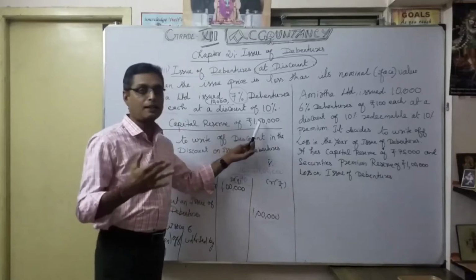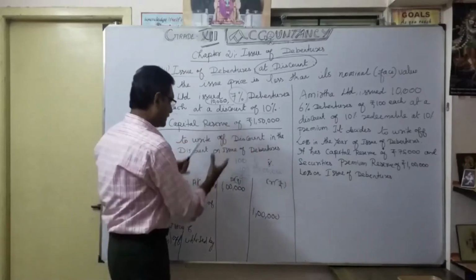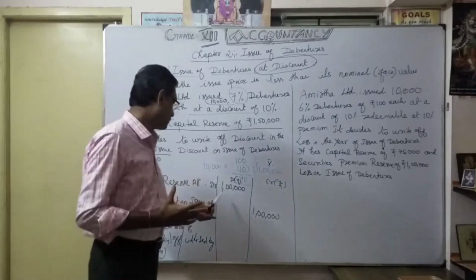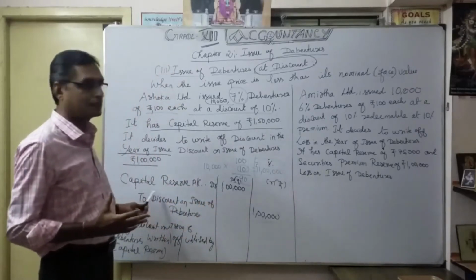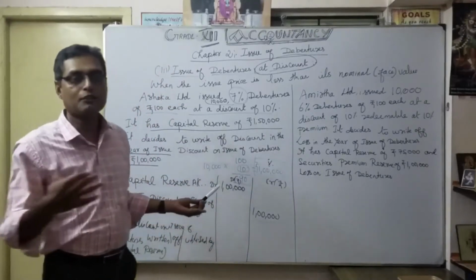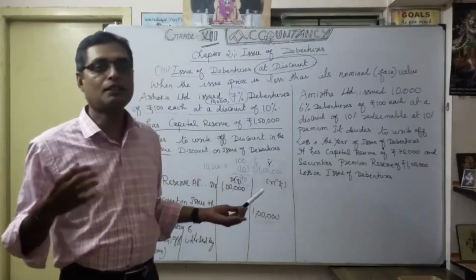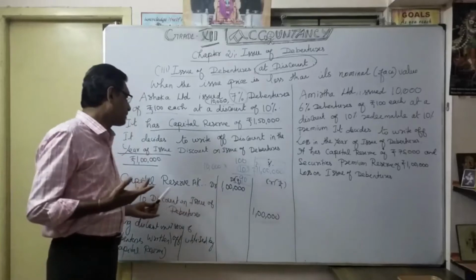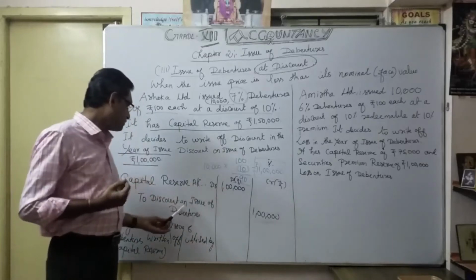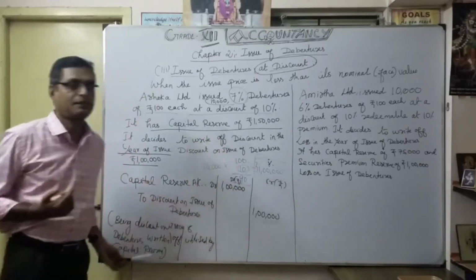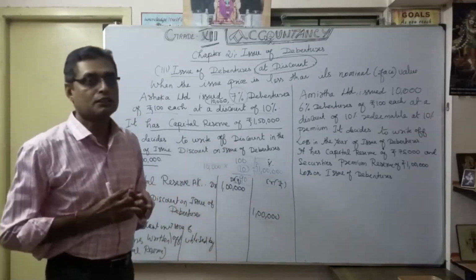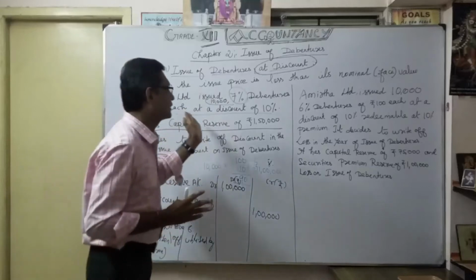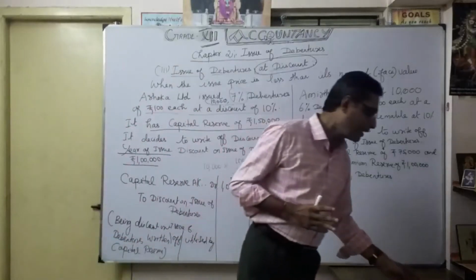So I am having 1,50,000. I am going to utilize capital reserve, not the entire 1,50,000. We need only 1 lakh. That's what we are going to debit to capital reserve. Naturally, when you debit capital reserve, the capital reserve balance is now 50,000. So capital reserve account 1 lakh to discount on issue of debentures 1 lakh. Narration: being discount on issue of debenture written off at the time of debenture issue. Here is one example. Now move to the other example.